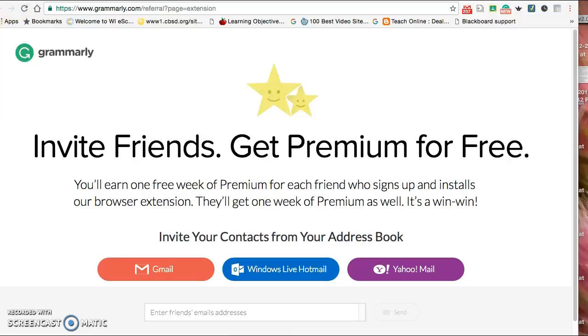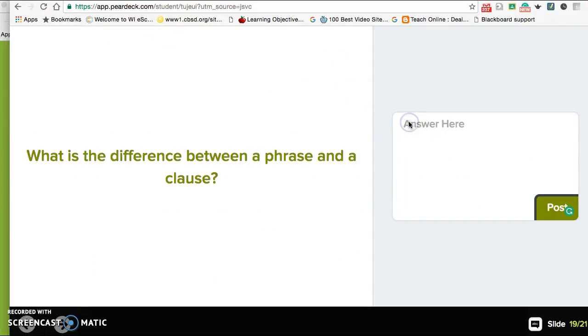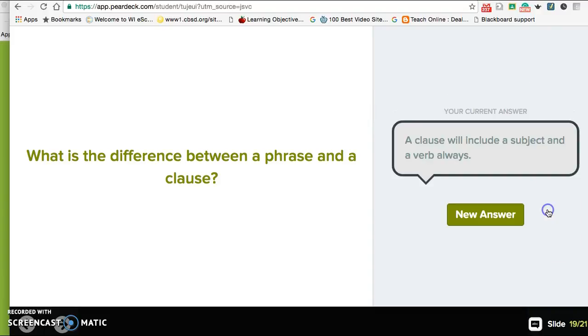So, let's pause for a moment. Sorry for that interruption. Difference between a phrase and a clause. A clause will include a subject and a verb always. A phrase does not do that.